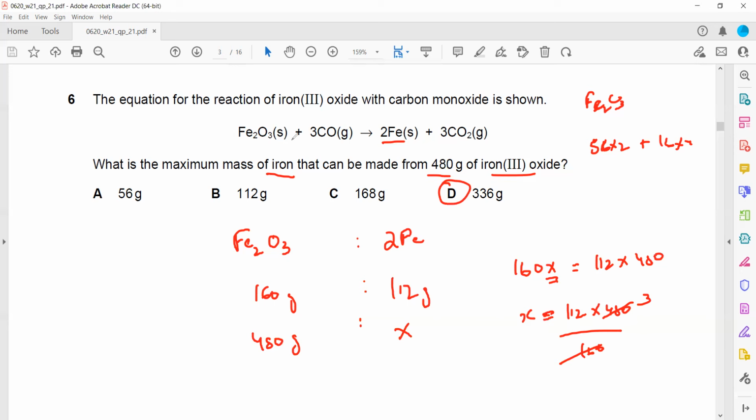So we used the ratio of the mass, because in the question we were given the mass of iron oxide and we want to find the mass of iron. That's why we are taking a ratio of the mass between iron oxide and iron. If the carbon monoxide mass was given, then we'd take the ratio of carbon monoxide mass to iron. So if mass is given, we'll take the ratio of the mass. If moles are given, we'll take the ratio of the moles.